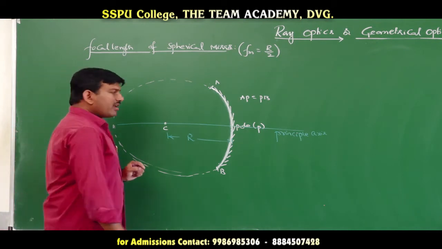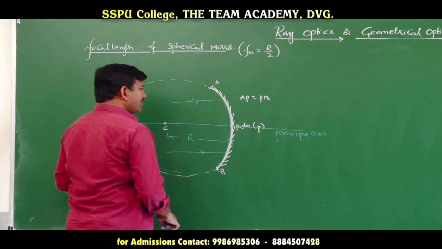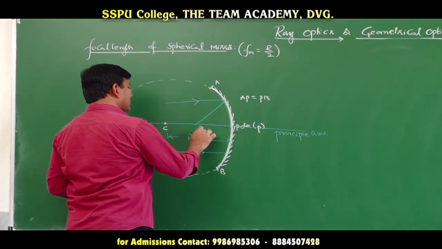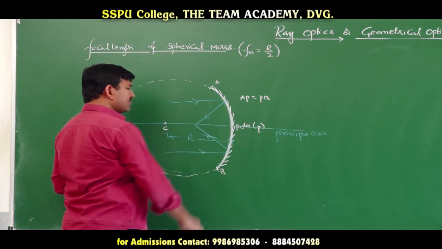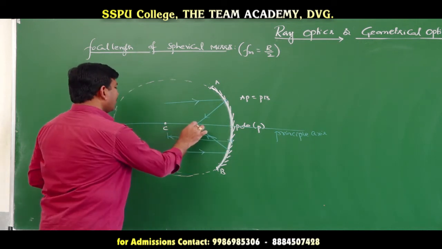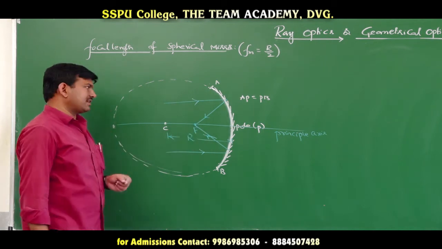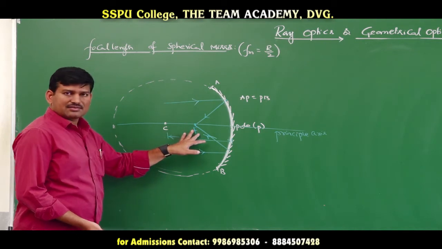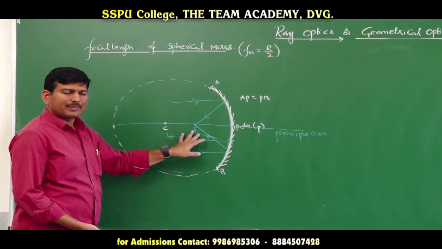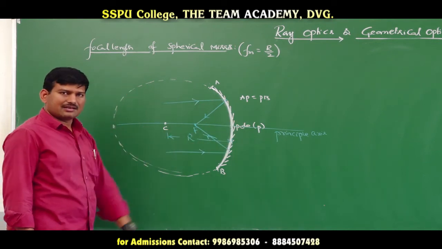Now when a parallel beam of light is incident on the mirror, the reflected rays will meet at a particular point. The point where the reflected rays meet is said to be the focal point, or focus, or principal focus. When we define the principal focus, the incident beam on the mirror must be paraxial.